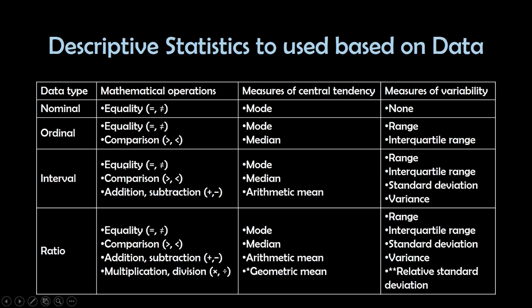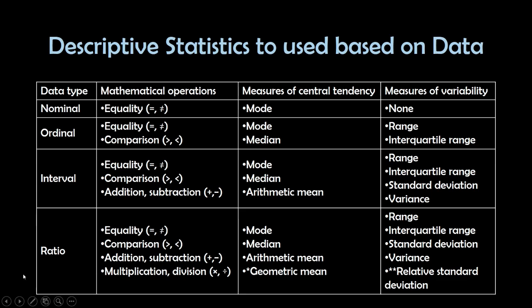For interval, the mathematical operations that can be performed are equality, comparison, addition, and subtraction. The measures of central tendency that can be used are the mode, median, and arithmetic mean. Measures of variability that can be used for the interval data type are range, interquartile range, standard deviation, and variance.